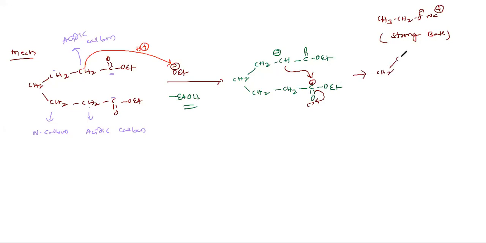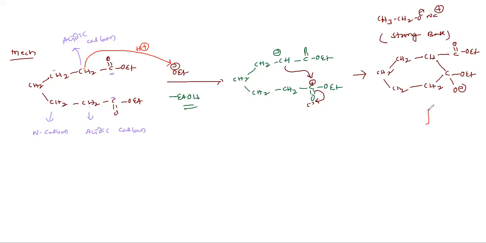CH2, CH2, CH, CH2, CH2, C, O minus OEt, then C double bond OEt. Are all understood how to write? Negative attacks positive. This is a cyclization, so a 6-membered ring.